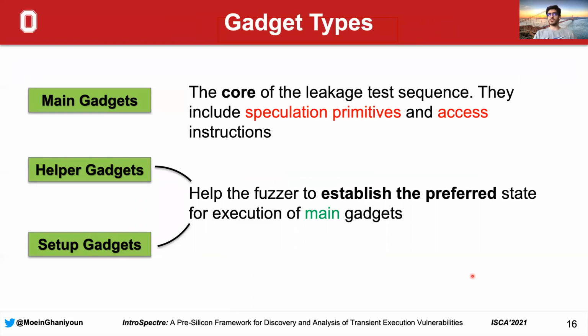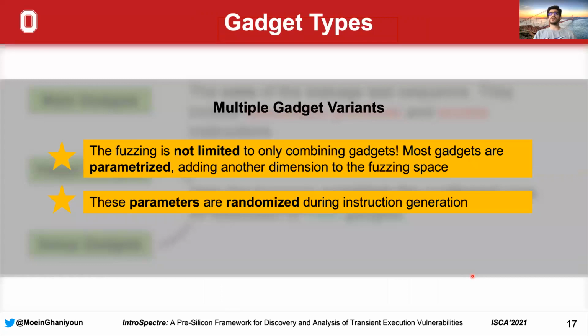So we have three types of gadgets. The first is main gadgets, where these gadgets are the core of the leakage test sequence. They include the speculation primitives and also access instructions. We also have helper and setup gadgets, where they help the fuzzer to groom the microarchitectural state for the proper execution of main gadgets. I should also stress that we don't limit the fuzzing to only combining these gadgets. Actually, most of our gadgets are parameterized. So this means that these gadgets come with some parameters that are randomized during the instruction generation, which finally adds another dimension to the fuzzing space.